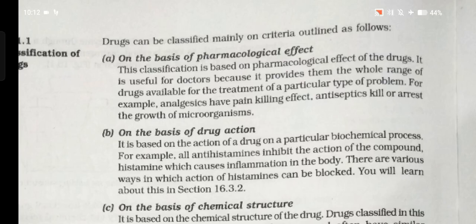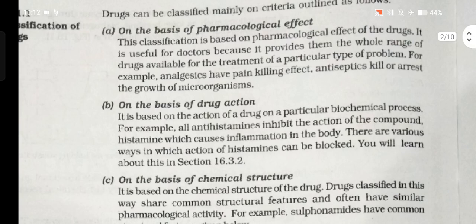Drugs can be classified mainly on the criteria outlined as follows. A. On the basis of pharmacological effect. This classification is based on the pharmacological effect of the drugs. It is used by doctors because it provides them the whole range of drugs available for the treatment of a particular type of problem. For example, analgesics have pain killing effect, antiseptics kill or arrest the growth of microorganisms.